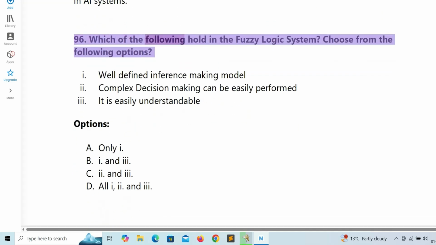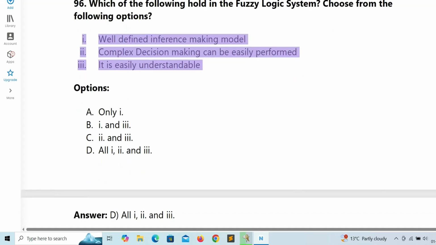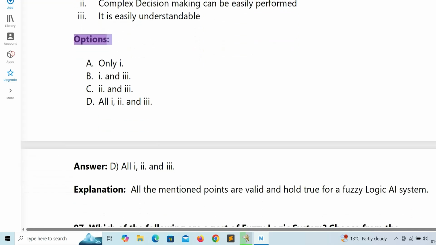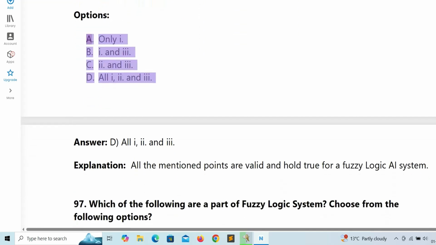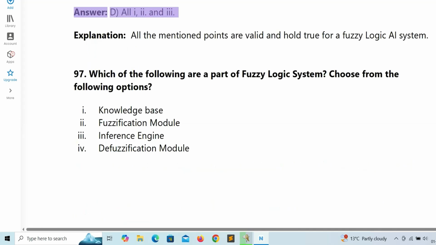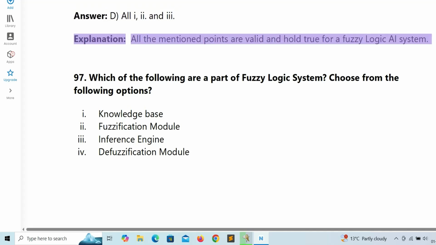96. Which of the following hold in the fuzzy logic system? Choose from the following options. 1. Well-defined inference-making model. 2. Complex decision-making can be easily performed. 3. It is easily understandable. Options: A. Only 1. B. 1 and 3. C. 2 and 3. D. All 1, 2, and 3. Answer: D. All 1, 2, and 3. Explanation: all the mentioned points are valid and hold true for a fuzzy logic AI system.